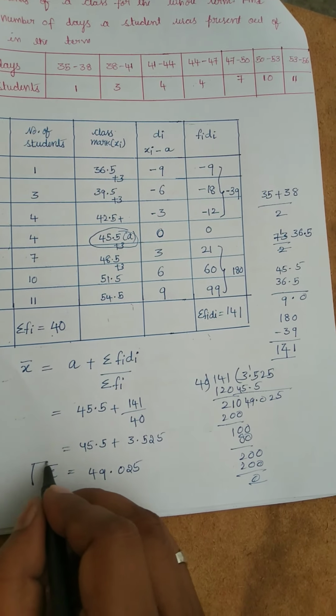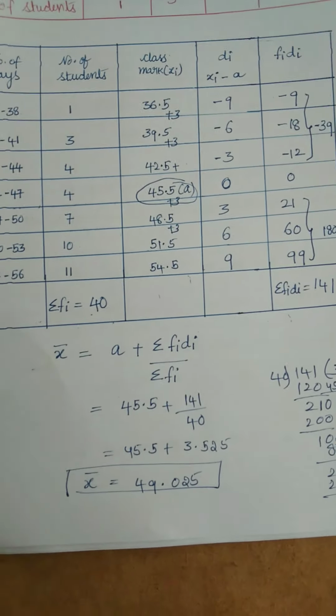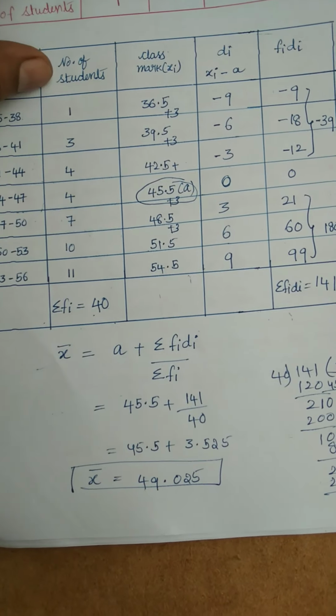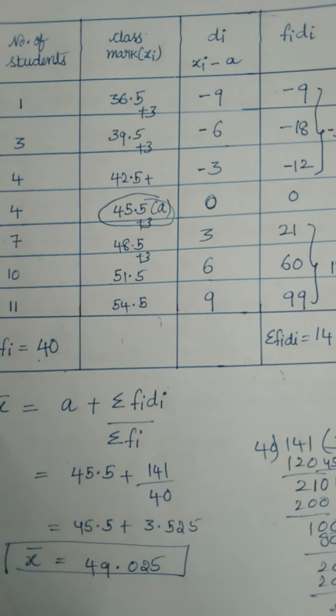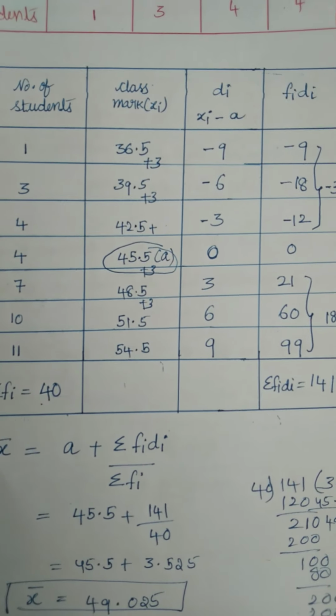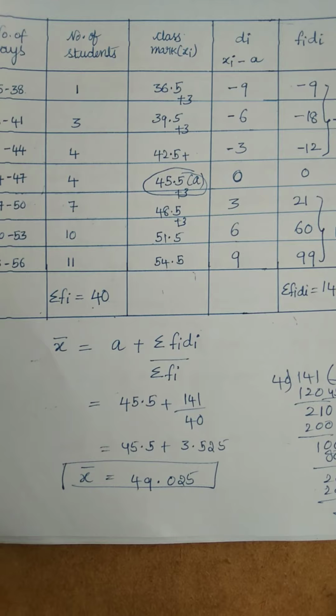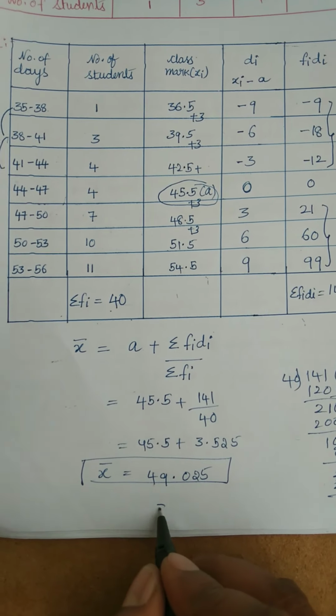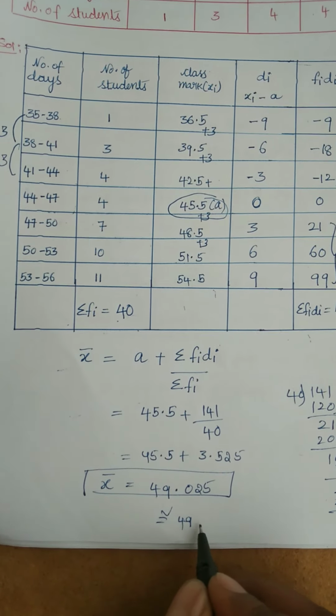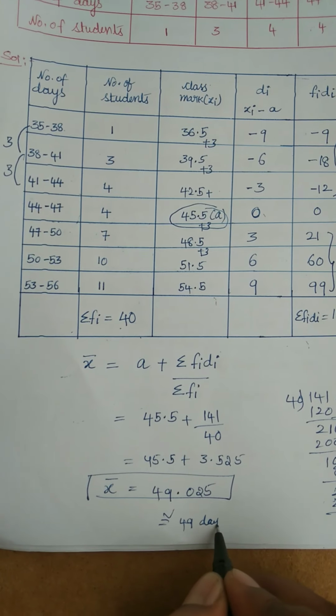So what is the mean? Mean equal to 49.025. They are asking to find the mean number of days. So the mean number of days is 49.025, so nearly we can say that 49 days, right?